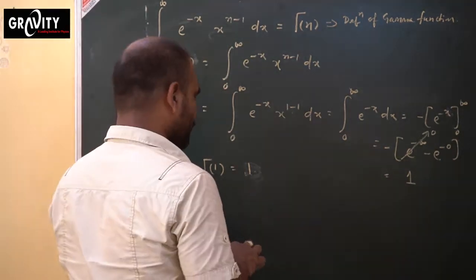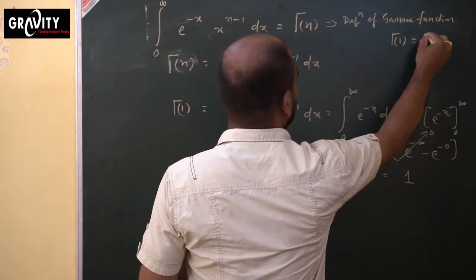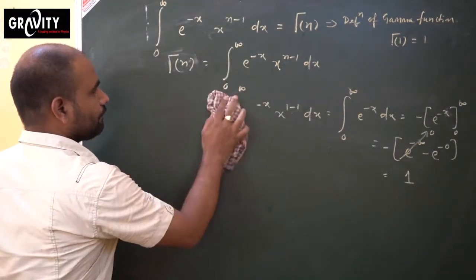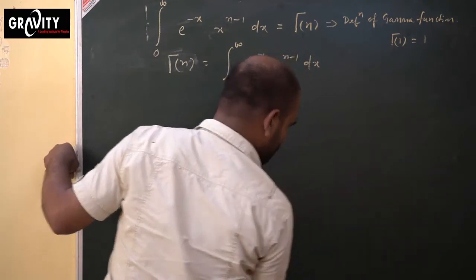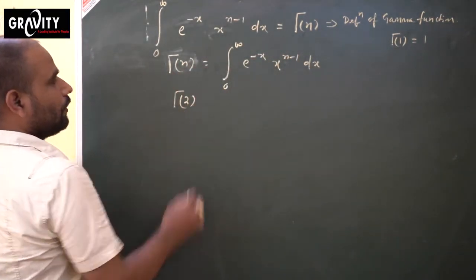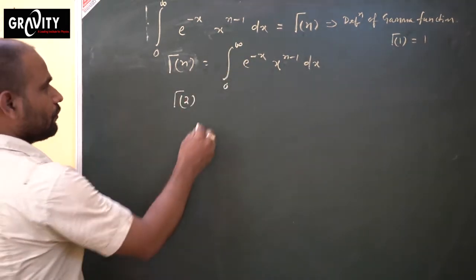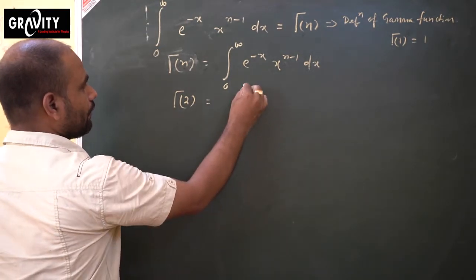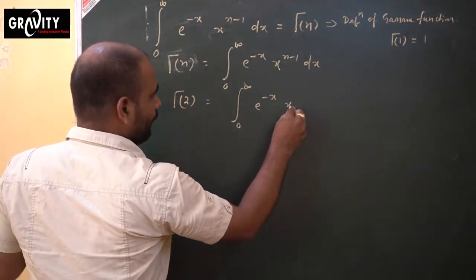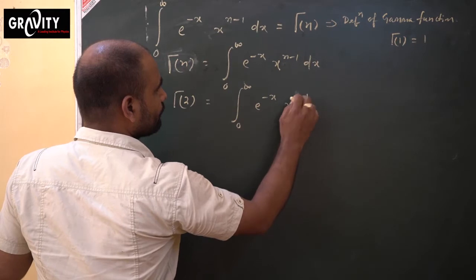So what did you find here? Gamma 1 equals 1. Similarly, we find gamma 2. What happened? Same process. Instead of n, we use 2 from this definition. So this equals the integral from 0 to infinity of e to the power minus x, times x to the power n minus 1, meaning 2 minus 1, into dx.